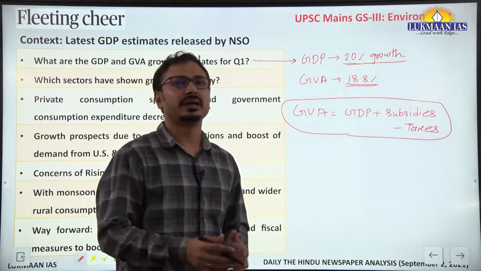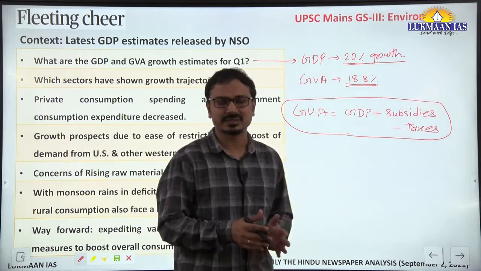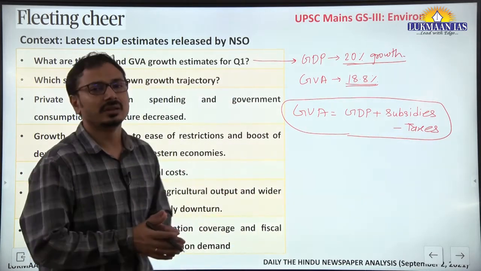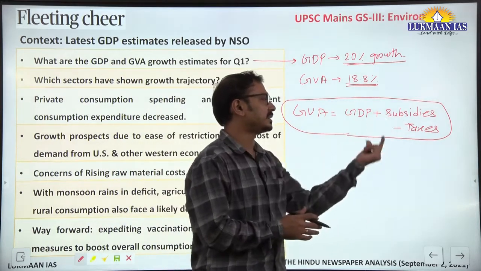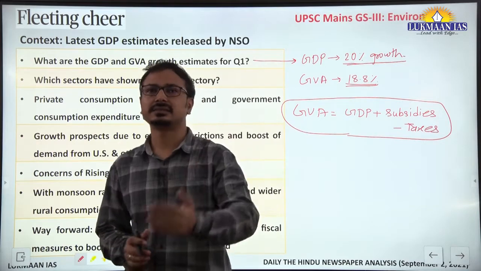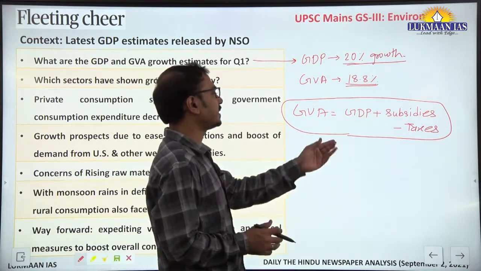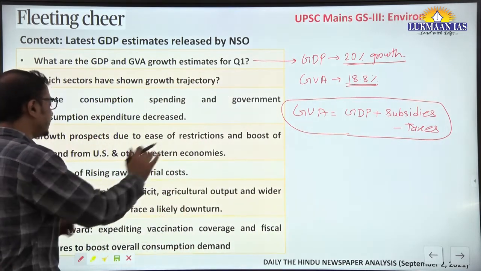It is the overall production of goods and services happening in the country. This is the gross domestic product. When the subsidies are added and the taxes on those products and services are subtracted, then it is gross value added. Fine, so this is the data.